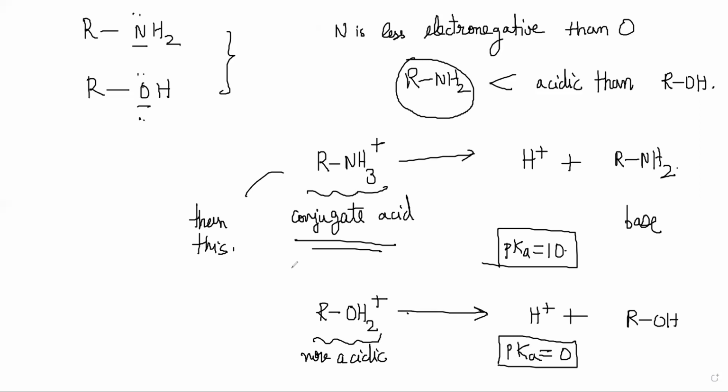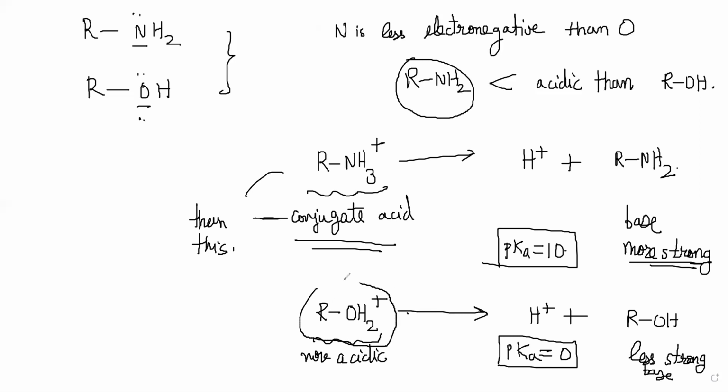So what it means is, if this is less acidic, then this is the stronger base. And this is the less strong base, because the conjugate is the more powerful acid. So that just tells you that alcohols are less basic than amines. Another way to say that would be amines are less acidic than alcohols. You understand, no?